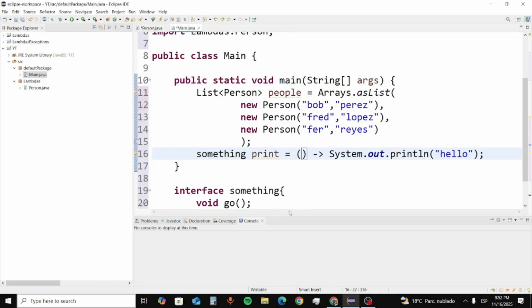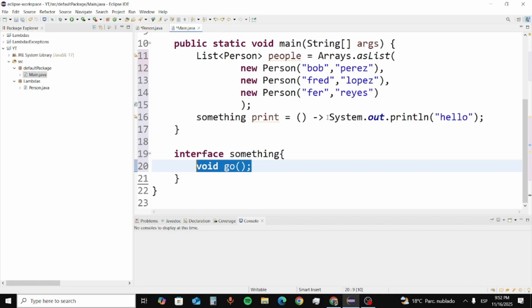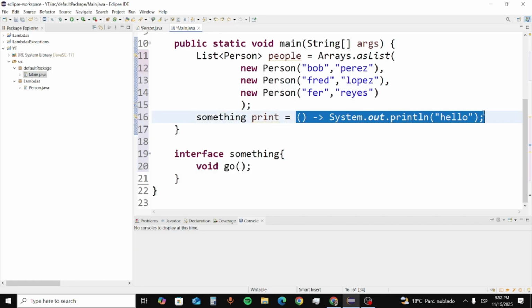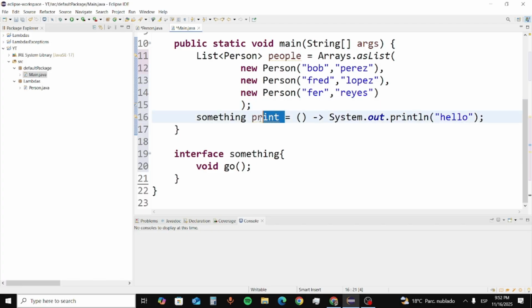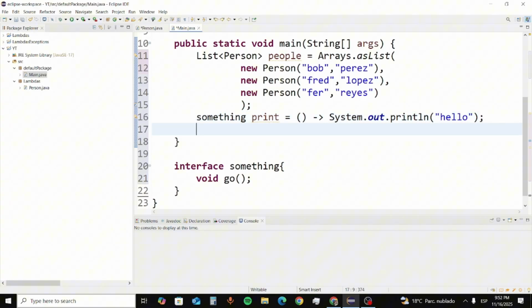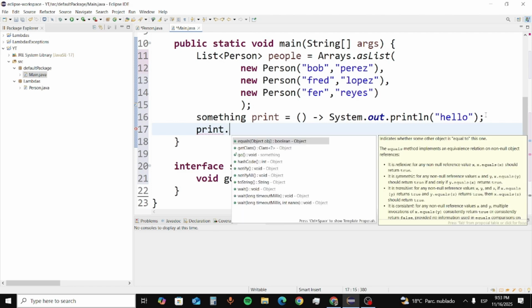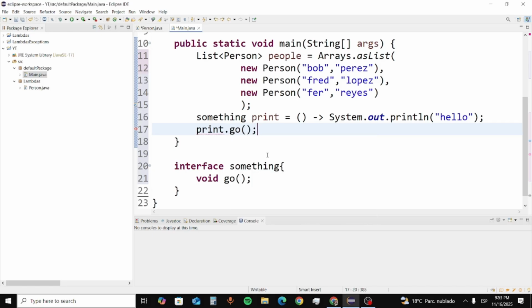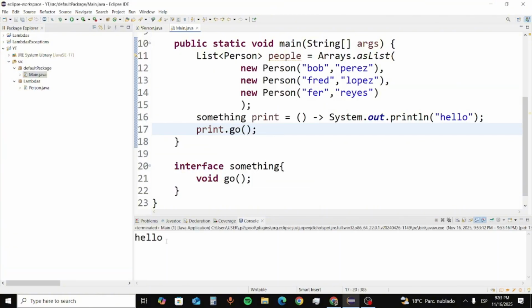So now I implement this function, and it is also saving this lambda expression inside of this, and it's going to see, okay, this interface Something has this go function. Yes, so I can do that. So now how can I print this? To print this, I need to call my reference of type Something dot, and as you can see over here I have my go function, and that's it. If I print this, it's going to print hello.